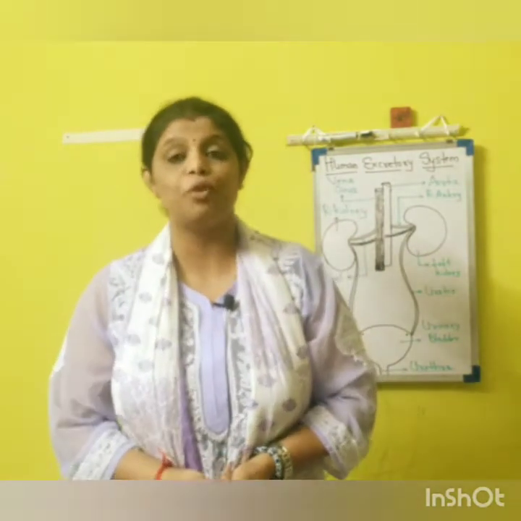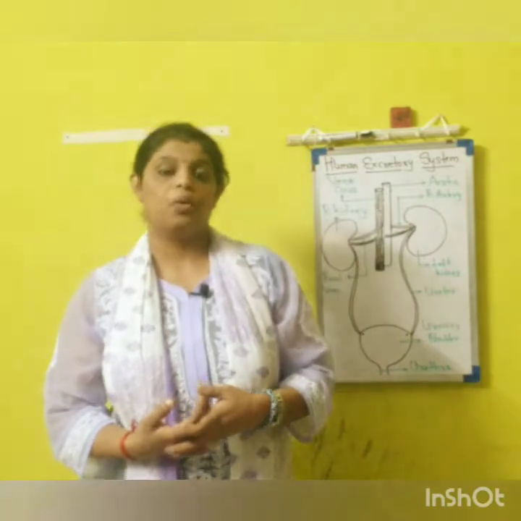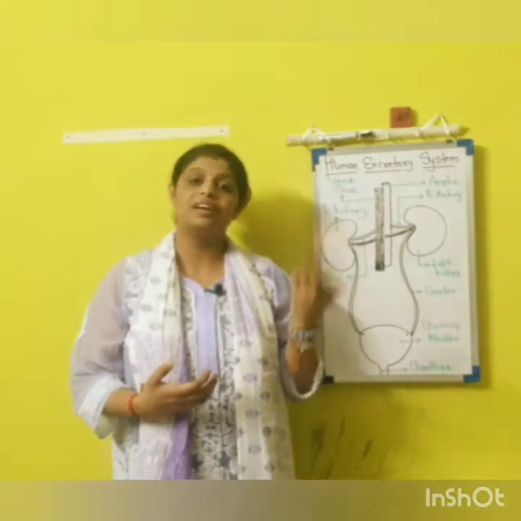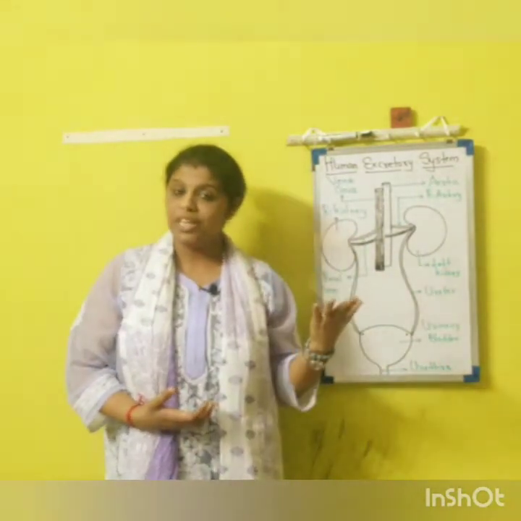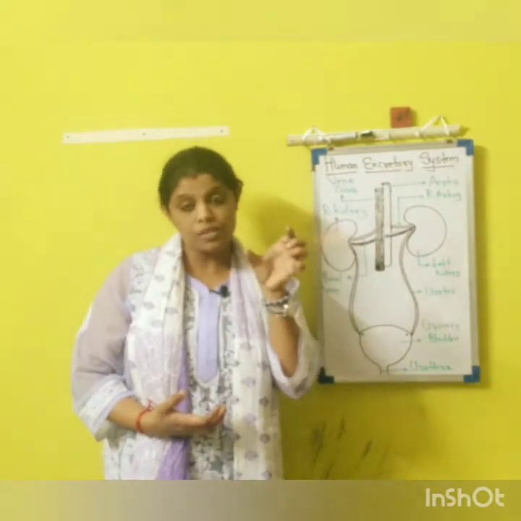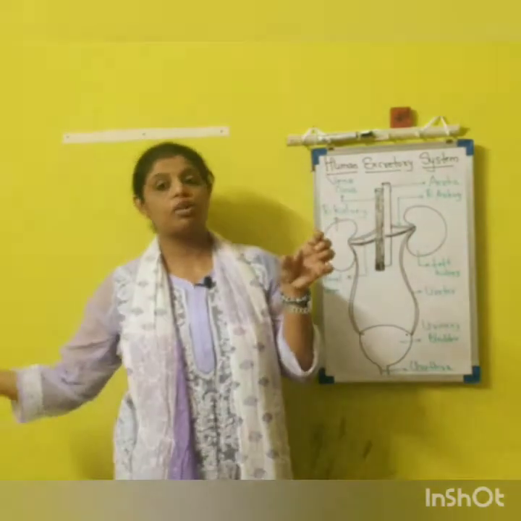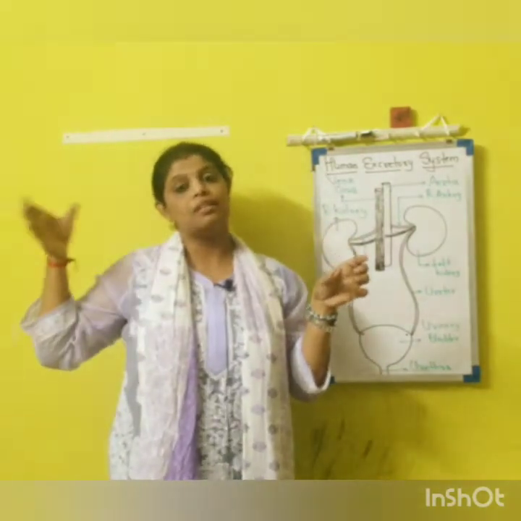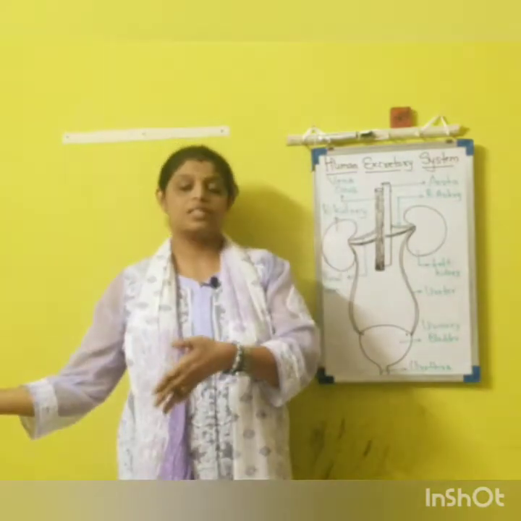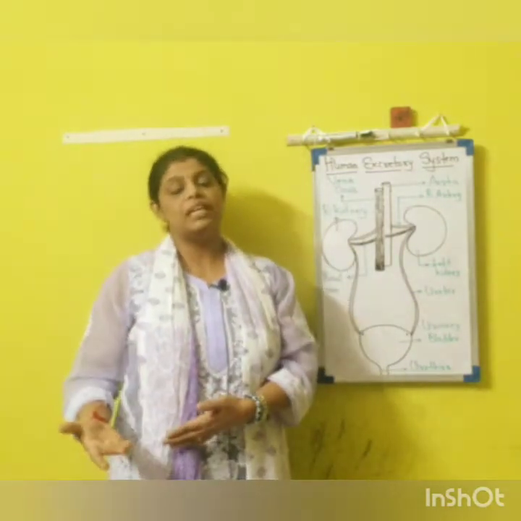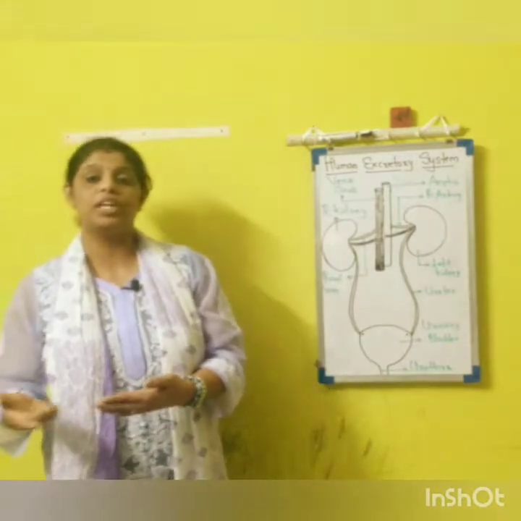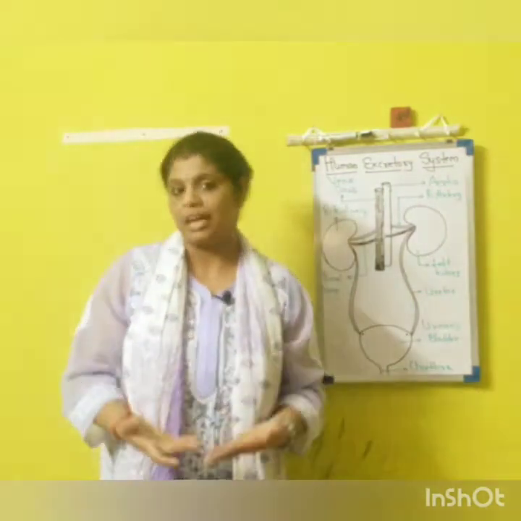Their excretory product is urea, which is formed when ammonia gets converted. So ammonia, which is a highly toxic substance, in different organisms gets converted into less toxic substances, which can now be eliminated by the body of that particular organism.